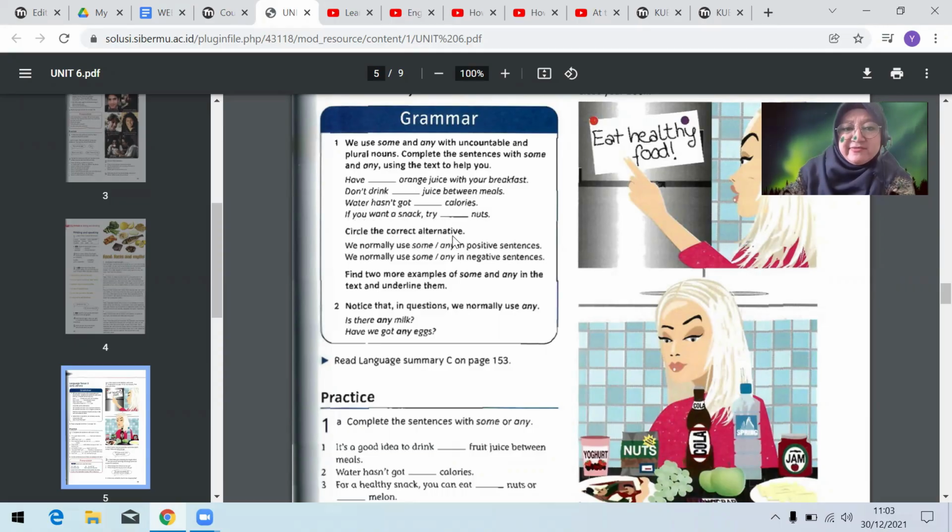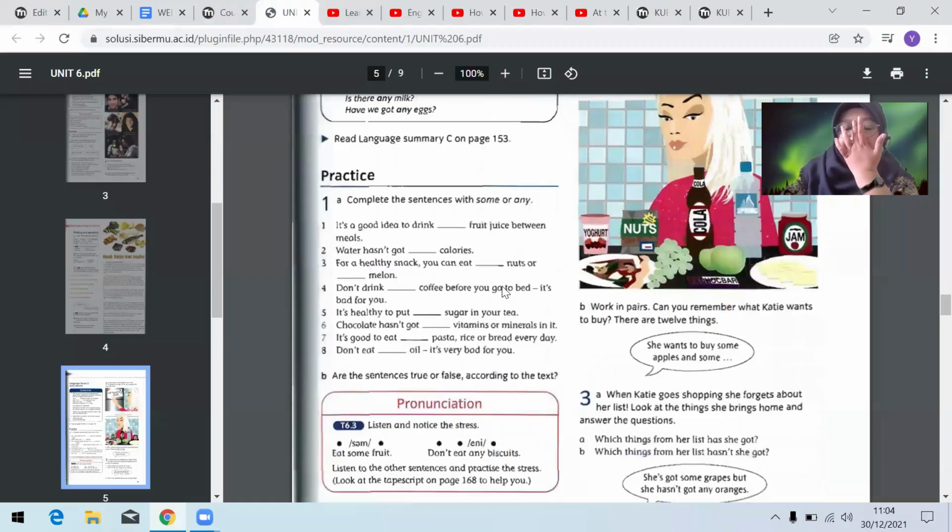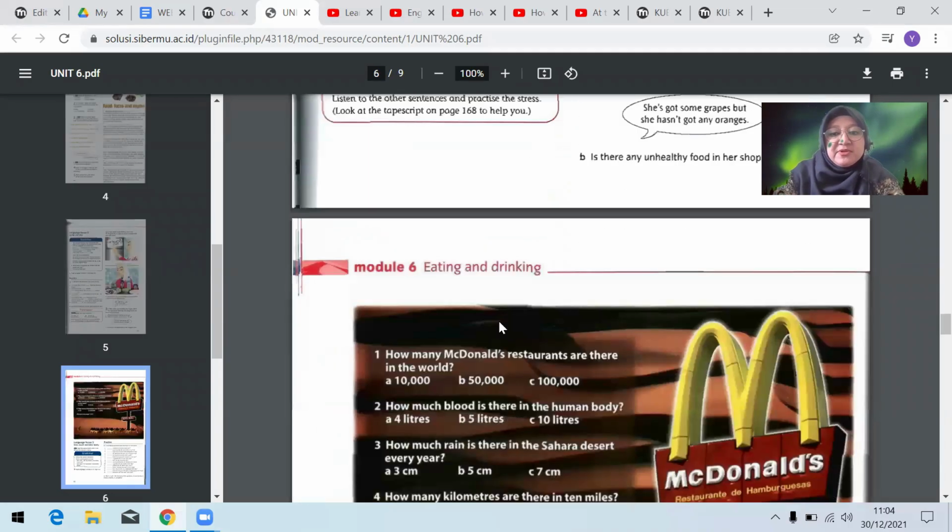Circle the correct alternative. Ya, positive sentence menggunakan some. Negative sentence menggunakan any. Ya, okay. So this practice is used for question of quiz of number 4. So you just need to fill the blanks using some and any based on the explanation. Yeah, once more. Some is for positive sentence. Any is for negative and interrogative sentence. Okay. So let's move to the next part.